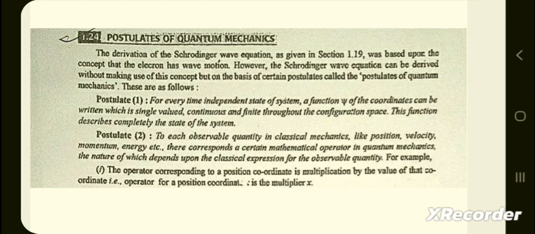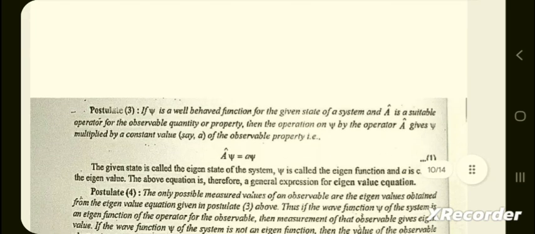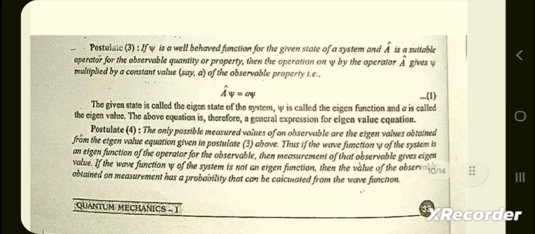Postulate 3: If psi is a well-behaved function for the given state of a system and A is a suitable operator for the observable quantity or property, then the operation on psi by the operator A gives psi multiplied by a constant value, say a, of the observable property.